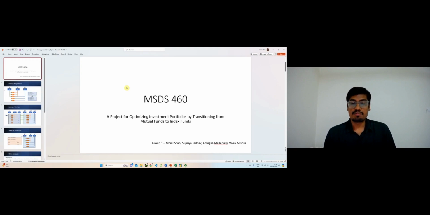Okay, I am now presenting a project which is optimizing investment portfolios by transitioning from mutual funds to index funds. Starting with the motivation, we see a lot of retail investors investing in mutual funds, and in this process they also have to pay a hefty expense ratio, which is about 1.5 to 2.5% of their total AUM. To put this in context, let's say a user has invested in some mutual funds through SIP for many years and accumulated a wealth of 1 crore rupees. Every year he would have to pay about 2 lakh or 2.5 lakh rupees as management fees to these mutual funds. That's quite some money. In comparison, index funds only charge a fractional amount of money.